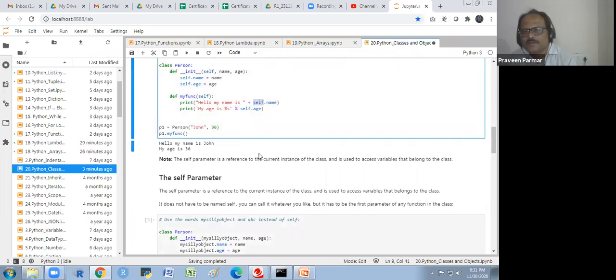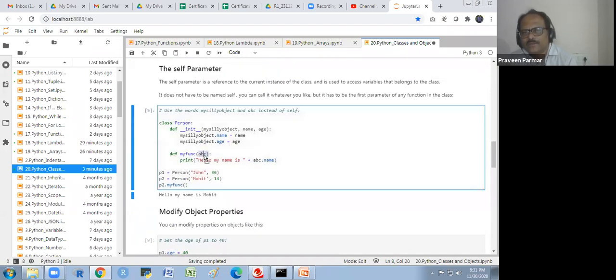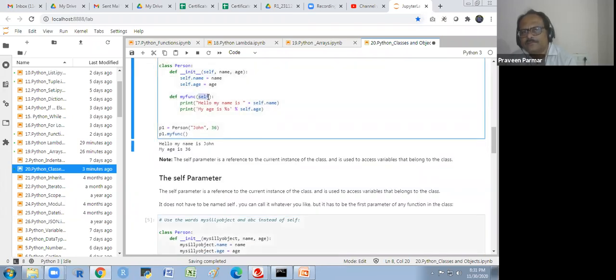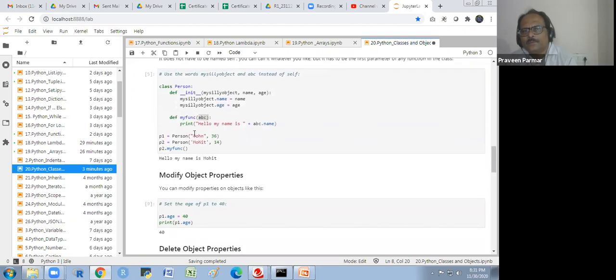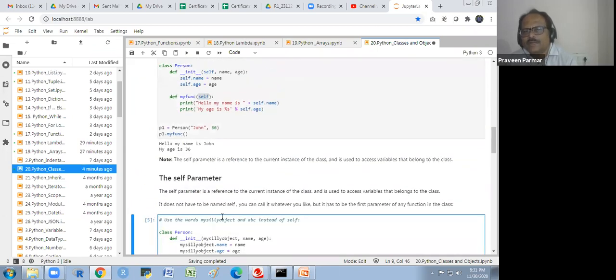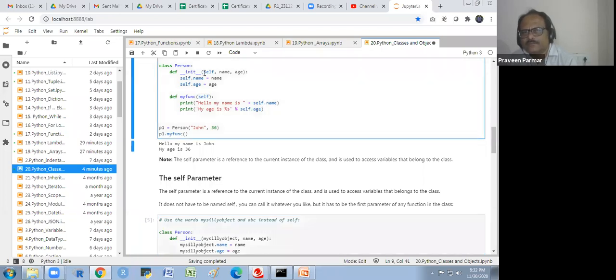Here I am using abc, so I could write abc.name. Got it? So that's the difference I have mentioned. Here I have used my silly object. This is not self; here it is the self for this defined function.